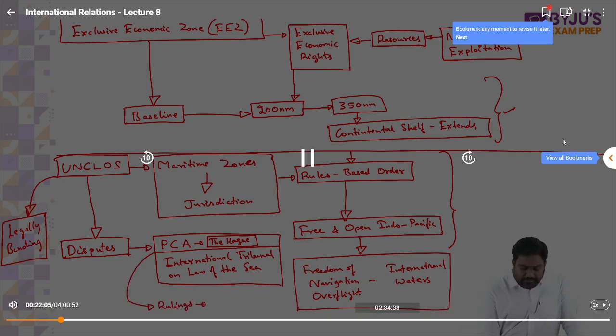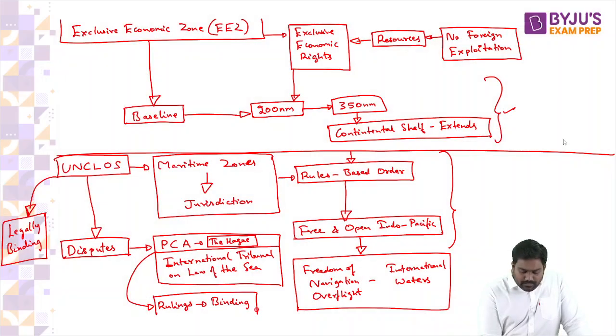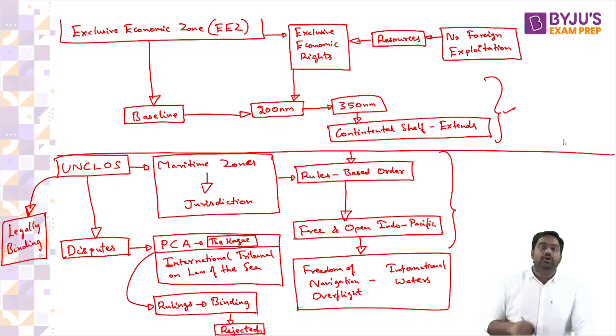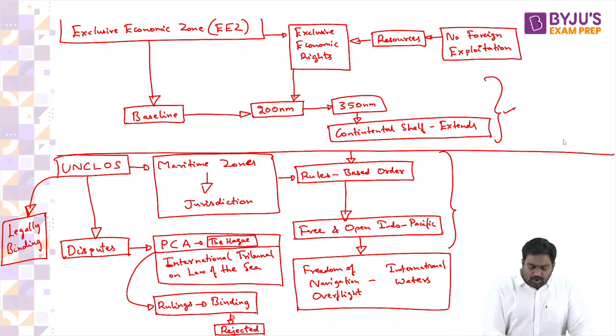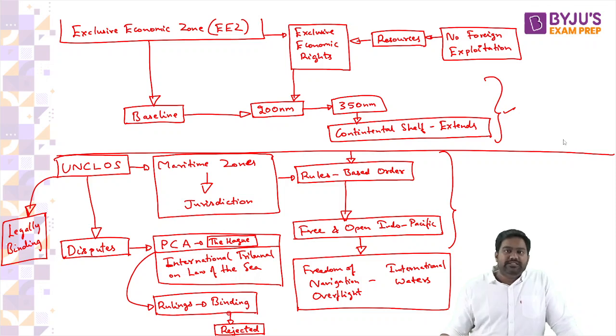But however, the rulings of the PCA, which are also binding in nature, can be rejected by some rogue countries which are threatening the rules-based order, because the PCA does not have any enforcement powers of its own. Some countries which threaten the rules-based order, which are aggressive and expansionist in nature and don't respect international rules, can break down the rules by rejecting the orders of the PCA. And this is exactly what China is doing.